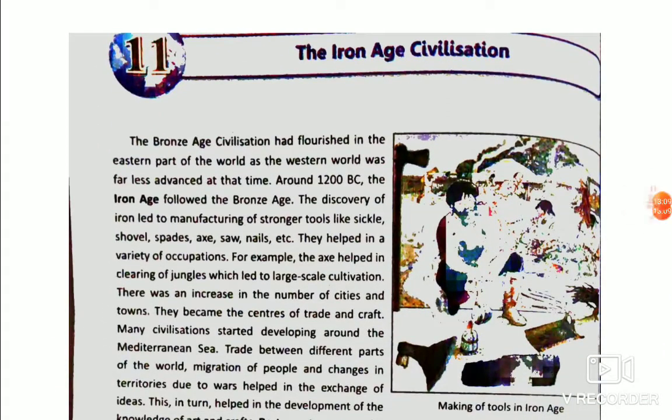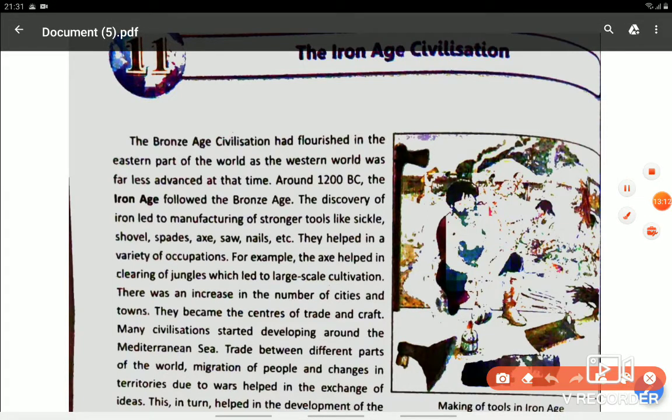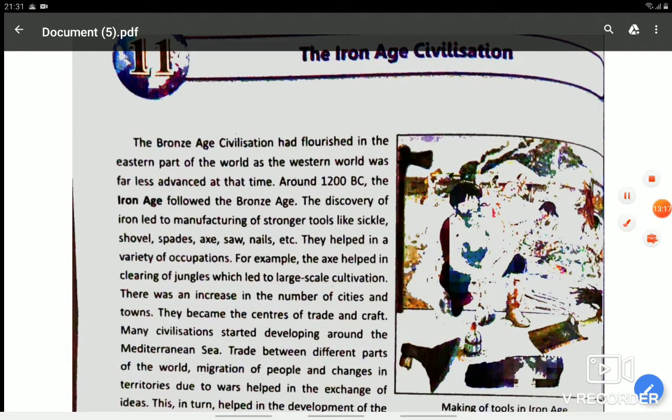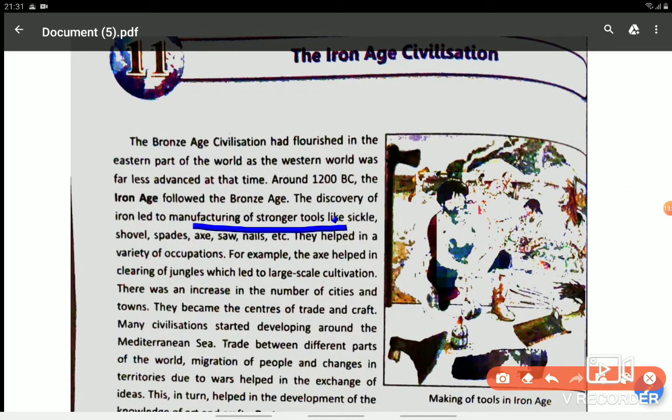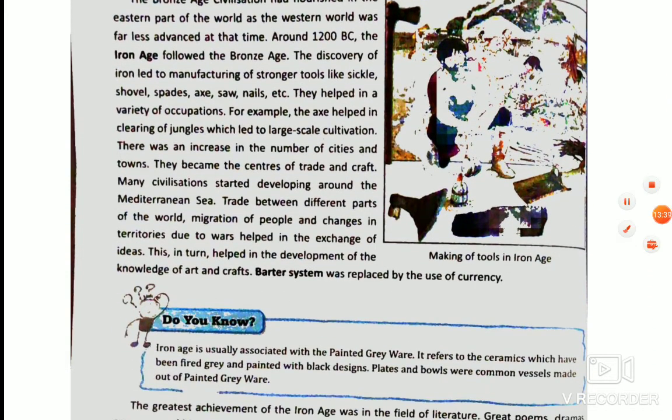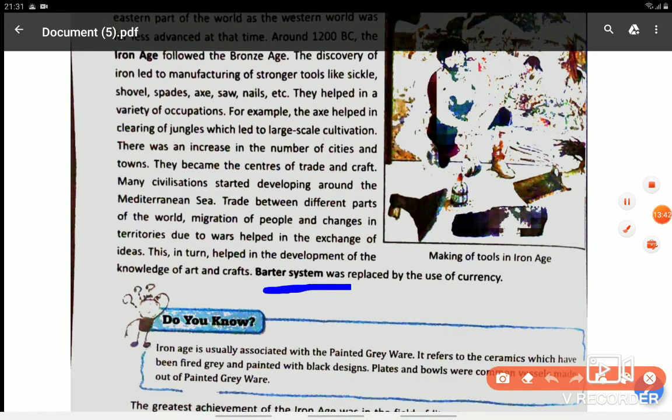First of all, why was it called the Iron Age? The people used iron tools. Apart from that, it also added to the number of tools which were used for agriculture. Next, it also added new varieties of occupations, as I told you, blacksmith, cobbler. Then along with that, trade and craft also flourished. Apart from that, it also brought change in the barter system, which was replaced by currency.